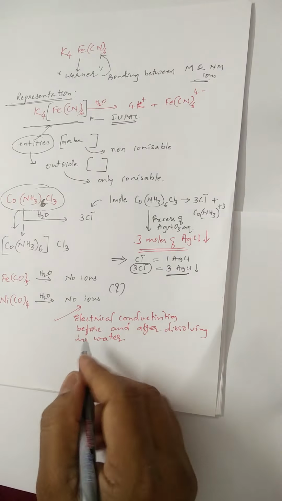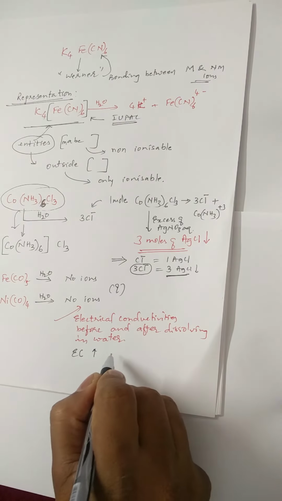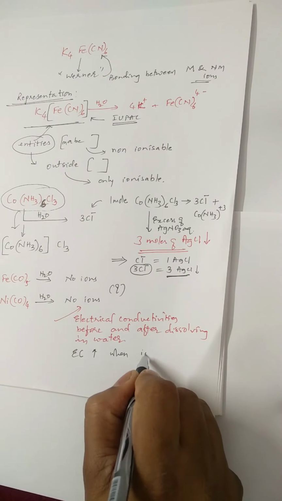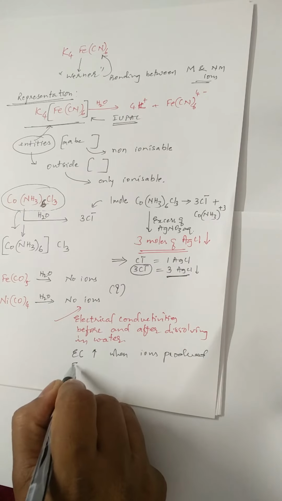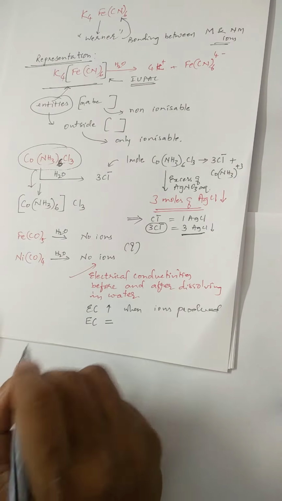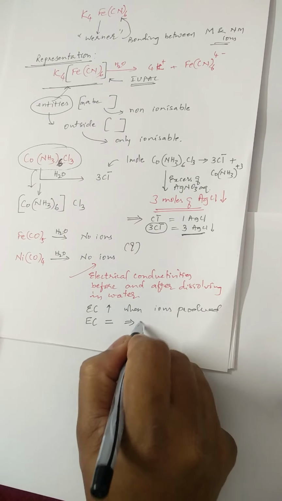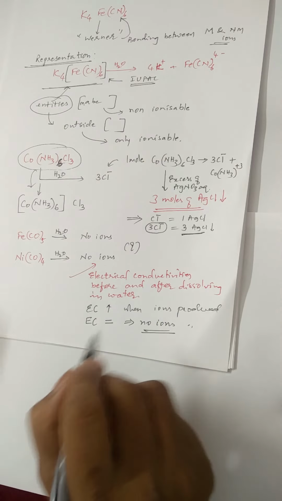If ions are produced, electrical conductivity increases. Here electrical conductivity remains the same. This implies that no ions are produced.